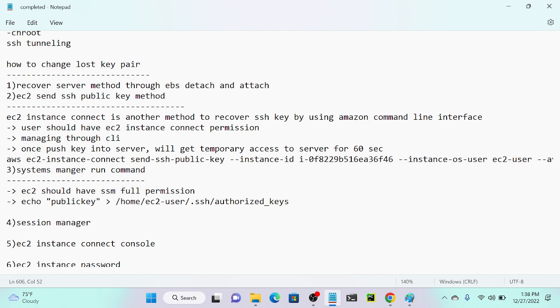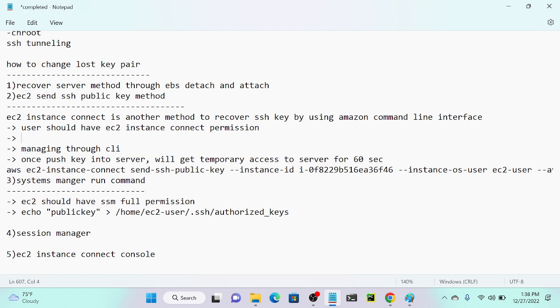And second point, please write it down. Local system should be configured with the CLI, or else you have to install the CLI command. So now you can see, what is the first prerequisite? The user should have Instance Connect permission, right? Second one, local CLI. What is the CLI? Command line interface. So we have to install that AWS CLI, then only we can do that.